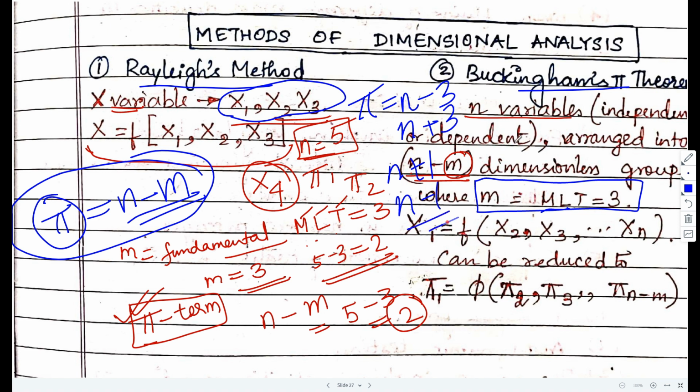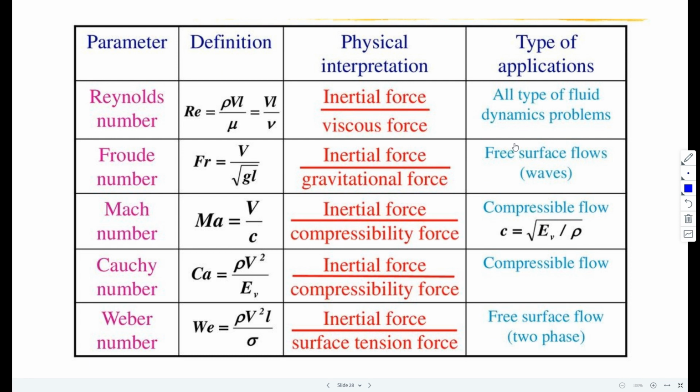The right answer will be n minus 3, because 3 is the m here, the fundamental dimensions. All right, next, coming to the very core part of these dimensionless numbers.